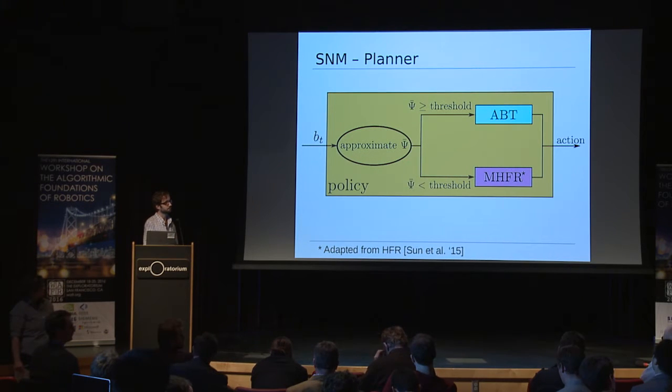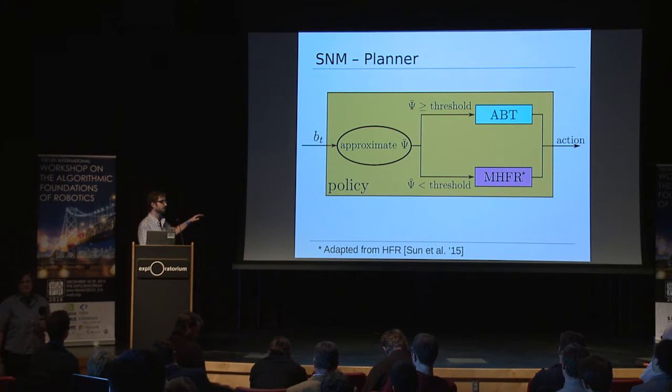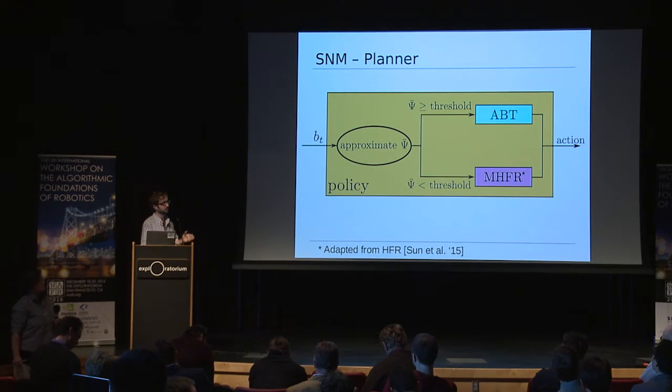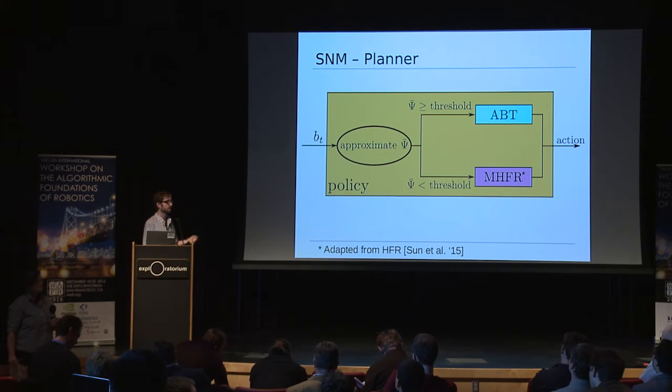Okay, and so what is the choice here? This choice is made online, and in what case? Yes, so this choice is made online. I forgot to mention it before. The S&M planner is an online planner. And for the experimental results, we use 20% of the planning time to evaluate this measure around the current belief, where the rest of the planning time is used for these two component planners to calculate the policy.